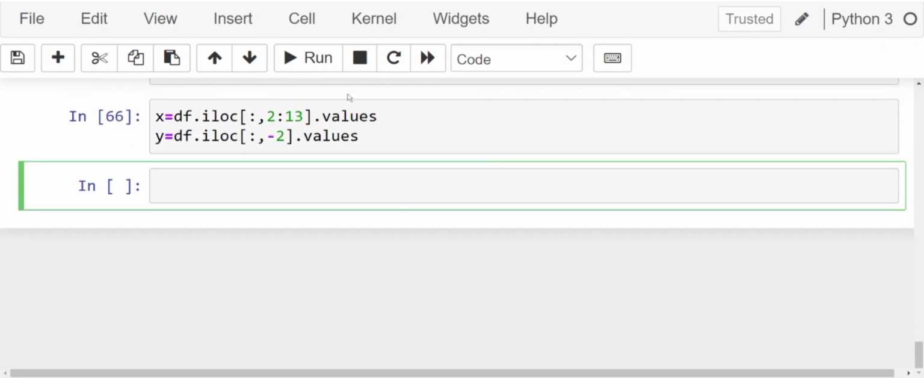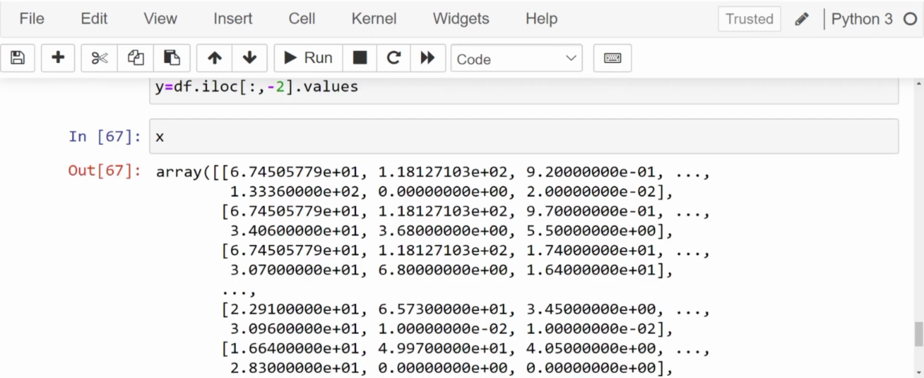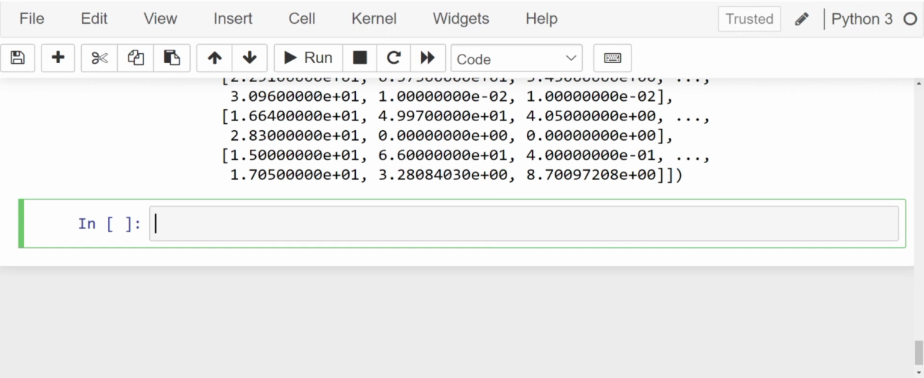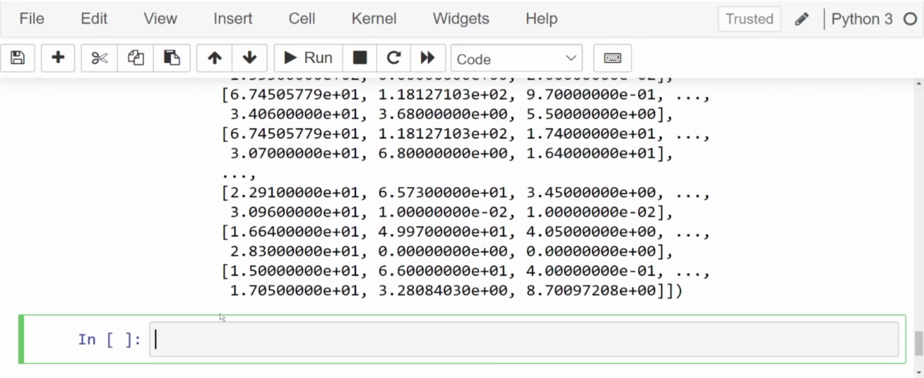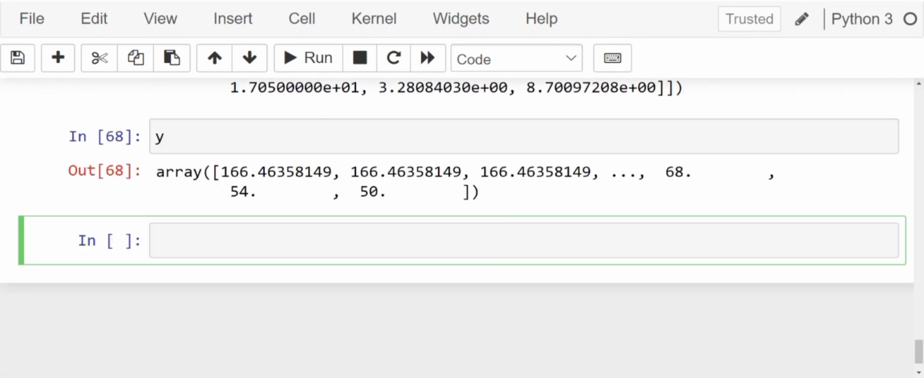Let's run this. Let's check how our x looks. Our x looks something like this. Let's check how our y looks. y is a single array. Now we have to split our data into train and test. We are going to have training data and we are going to have test data. We'll make a model on our training data and then apply that model on our test data.